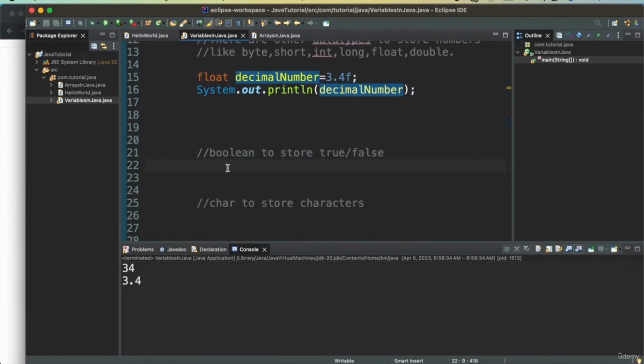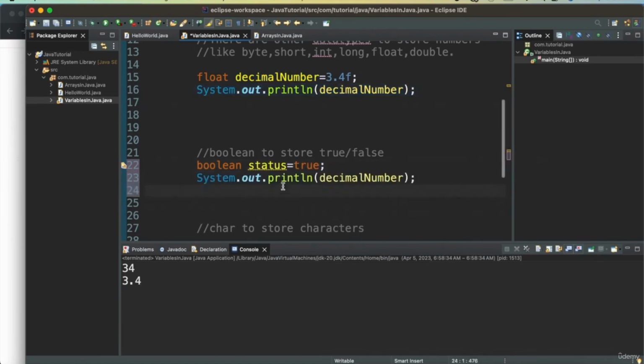Now let's see what we use boolean for. Boolean is used for storing true or false kinds of values, like a flag on or off. Suppose we have a boolean called status, which is true, and then we can print that value. It does not allow for any other value. Say if I set it to 34, then it will give me an error. It will show that the type of status should be changed to an integer. It's a mismatch. So it can only store true or false.